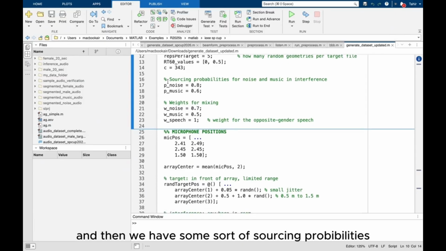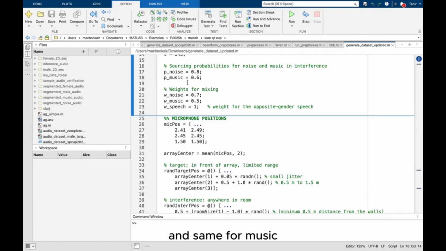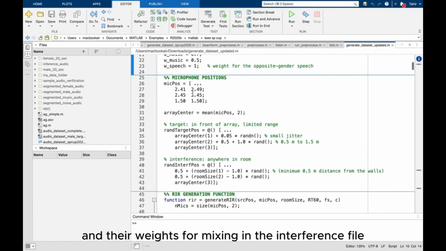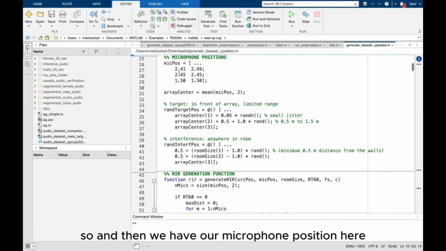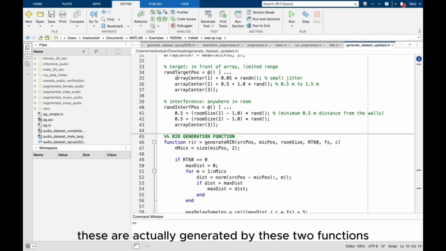And then we have some sourcing probabilities for noise and music: P noise, P music, probability of noise getting added, and same for music. And there are weights for mixing in the interference file data actually. And then we have our microphone position here and our target position, interference position. These are actually generated by these two functions.